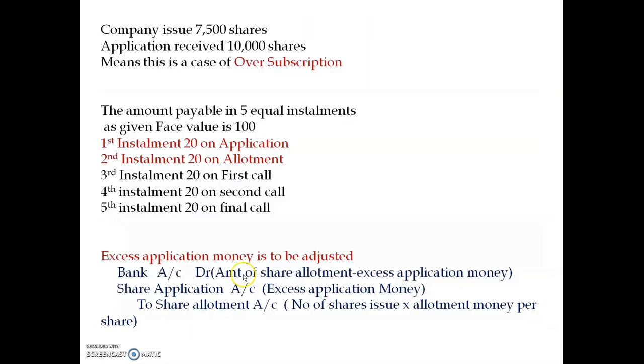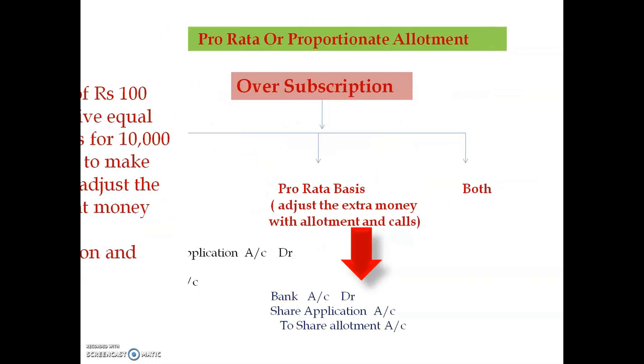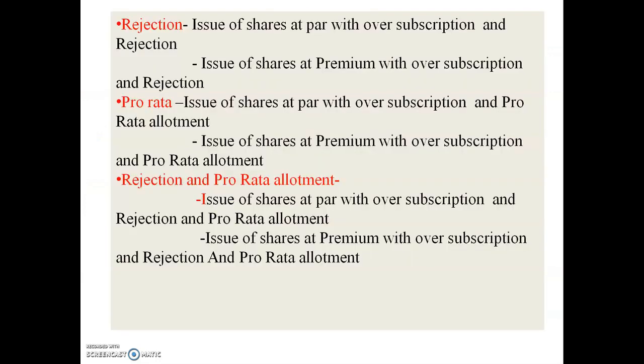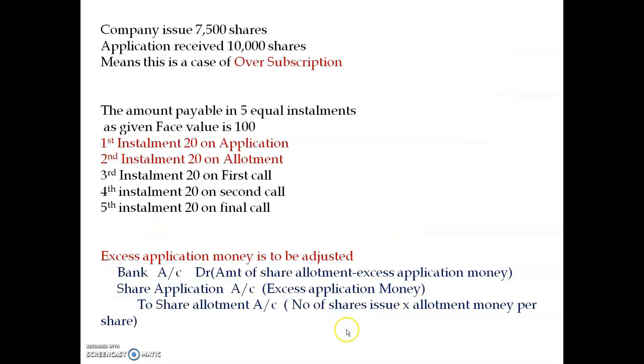So this problem is based on issue of shares at par with oversubscription and pro rata allotment. So we have to do one extra entry. I have done the combined entry here, that is bank account debit, share application account, to share allotment account. Okay,